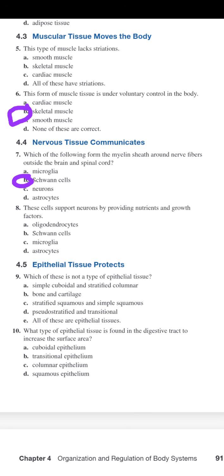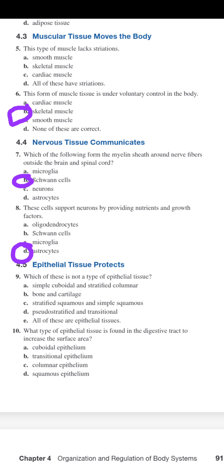Microglia and astrocytes. So the microglia is actually a form of neuroglia. Neuroglia are supporting cells. They are cells that help the nerves carry out their functions. So the microglia is a type of neuroglia that is basically like the guard of the nerves in your brain. It picks up debris of old cell fragments and helps in the immune reaction. So it does not provide nutrients and growth factors. That one would be the astrocytes.